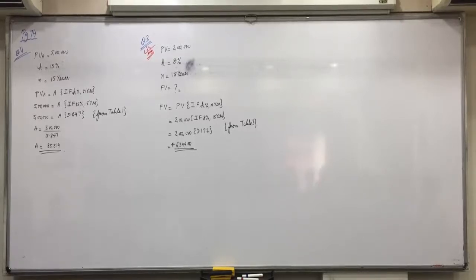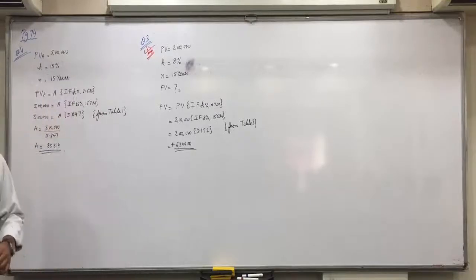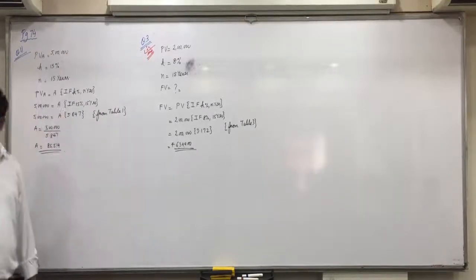In your calculator, if you do 2 lakhs plus 8%, keep on doing it 15 times, you get the answer. 6,34,400 means every year it increases by 8%, so your amount will become 6,34,400. Is everyone clear with this?